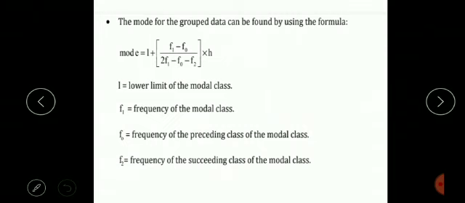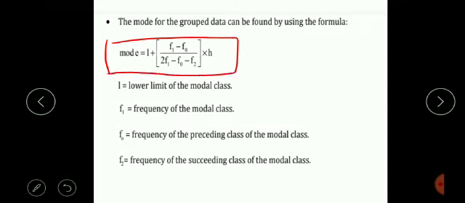Now how do we calculate the mode of grouped data? We use the formula mode is equal to L plus, in bracket, f1 minus f0 divided by 2f1 minus f0 minus f2, multiplied by h. What does each symbol mean here? The symbol L means the lower limit of the modal class. Now what is the modal class? Very simple: the class interval which has the maximum frequency is called the modal class.